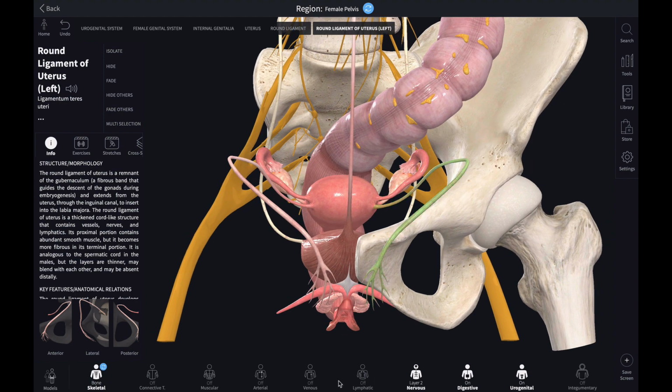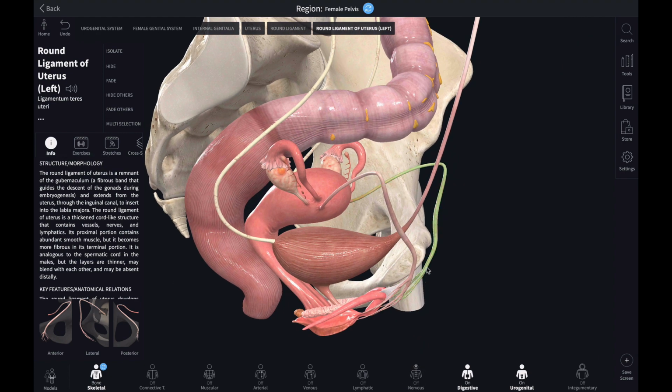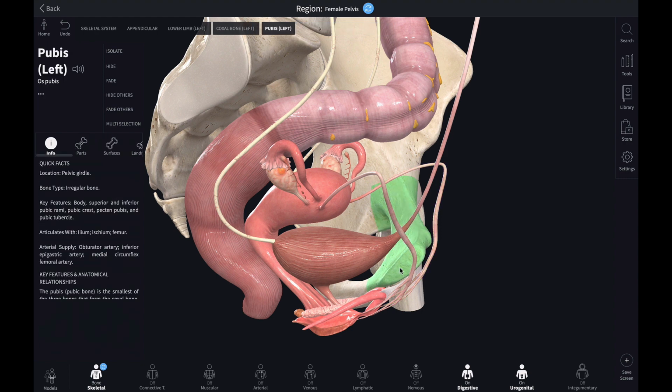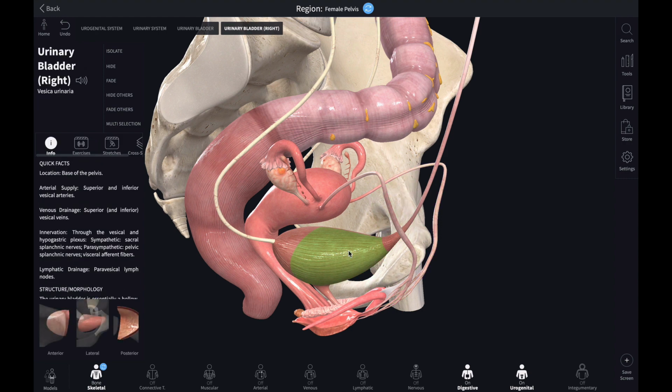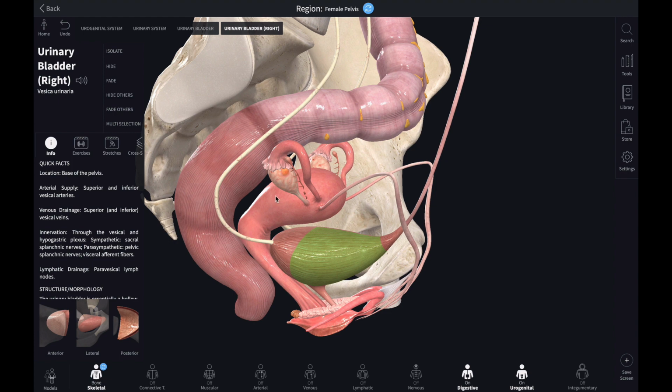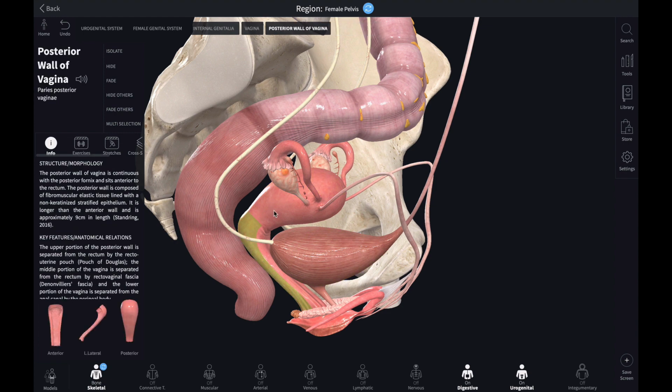Okay, now when you see this anatomy, what you have to understand is, just after the os pubis joint you have the urinary bladder. After this urinary bladder you have the uterus and the vaginal cavity. You see, this uterus is bent anteriorly. This is called anteverted uterus. If this uterus is bent posteriorly, we call it retroverted uterus. There will be infertility problems with the retroverted uterus. The female doesn't conceive the child properly if the uterus is bent posteriorly.